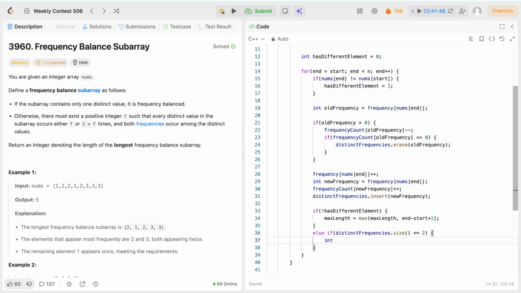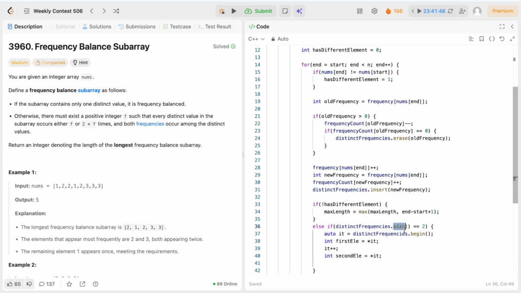So now distinct frequency contains 2 elements. So we are going to first fetch both the elements. We are going to store it in an iterator, distinct frequency dot begin. First element equal to star it. We will move to next, and second element equal to star it.